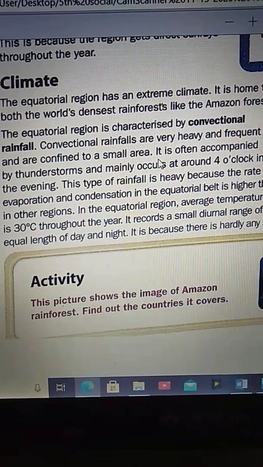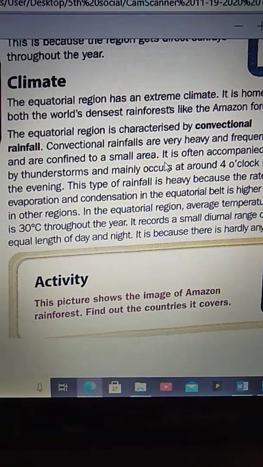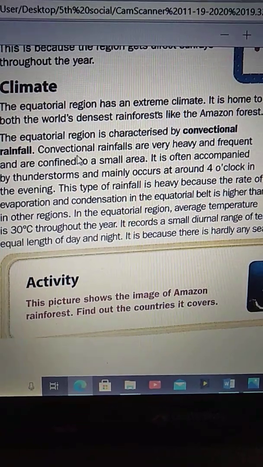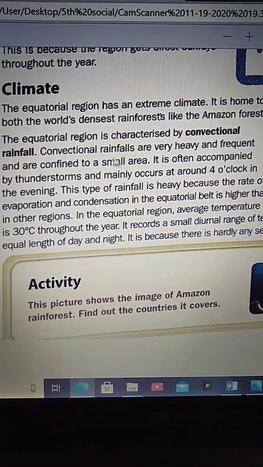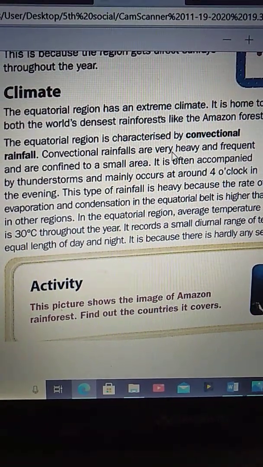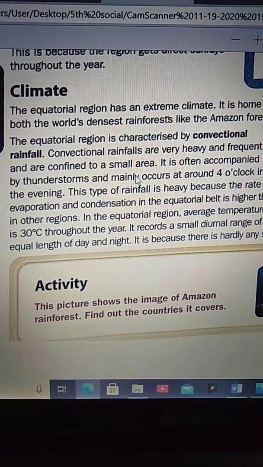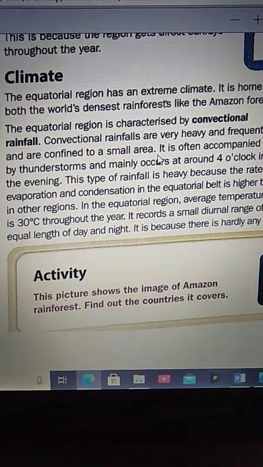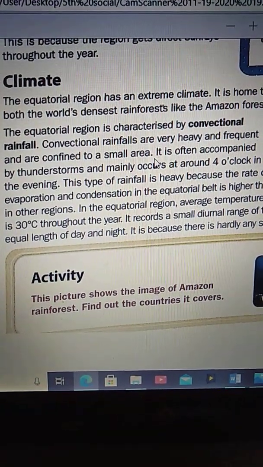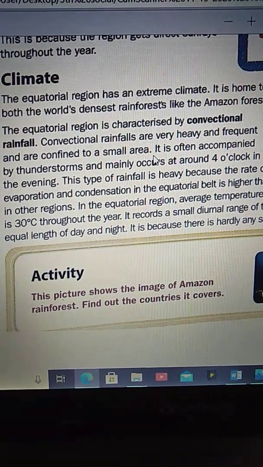What is convectional rainfall, children? Convectional rainfalls are very heavy and frequent. Frequent means they will come in some particular period, okay? They are very heavy and frequent and are confined to a small area. So, frequently they come, and it rains only in particular small areas.